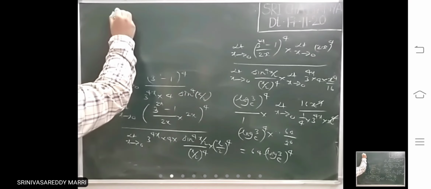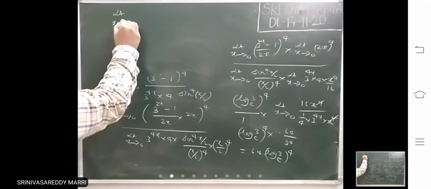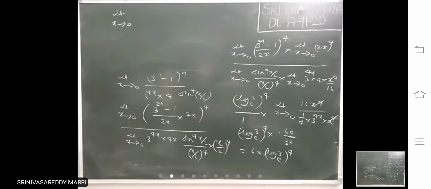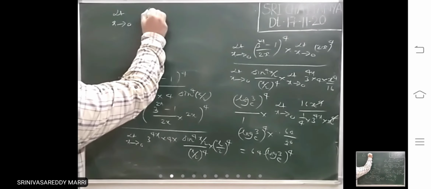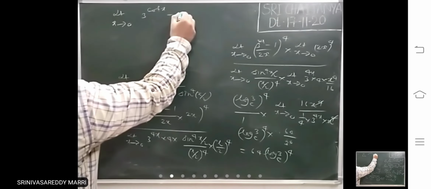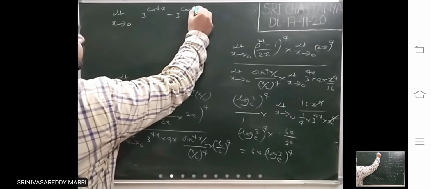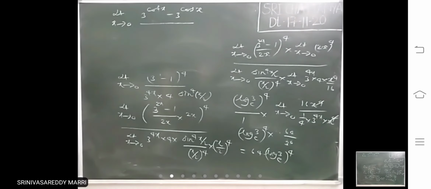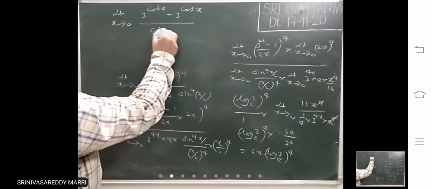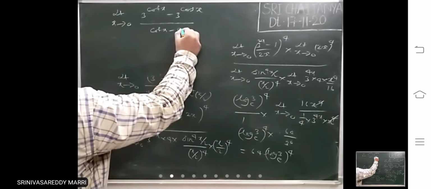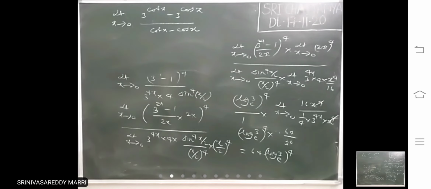Suppose limit x tends to 0. Problem is like this: (3^(cot x) - 3^(cos x)) divided by (cot x - cos x). Problem is like this.